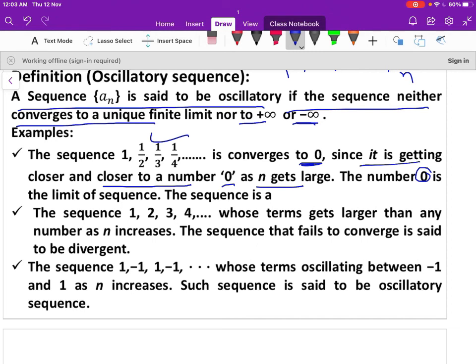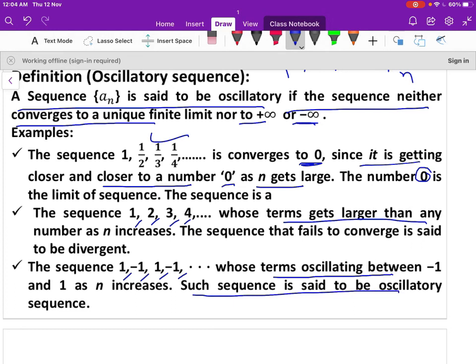Let us take another example, the sequence 1, 2, 3, 4 and n, where n is the nth term of the sequence, whose terms get larger than any number as n increases. The sequence that fails to converge to a finite value is said to be divergent. And let us take another example, the sequence 1, minus 1, 1, minus 1, whose terms oscillate between minus 1 and plus 1 as n increases. Such a sequence is said to be an oscillatory sequence.